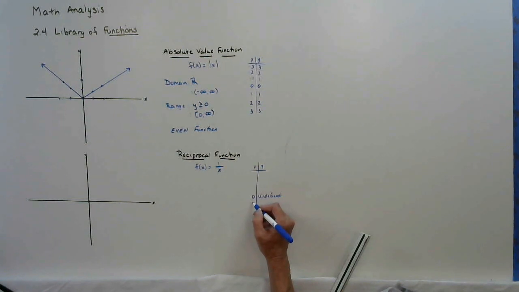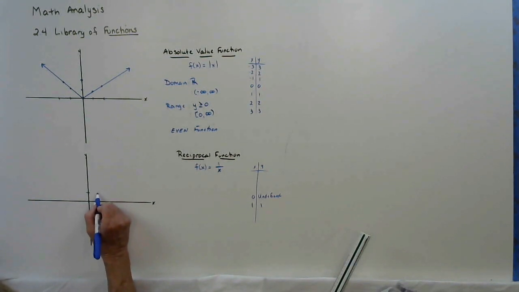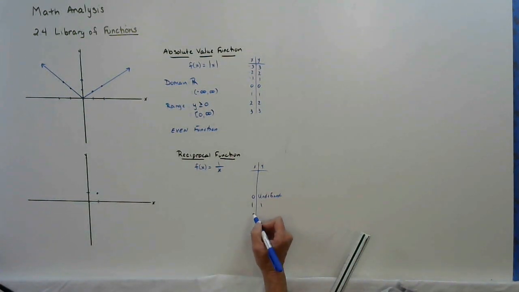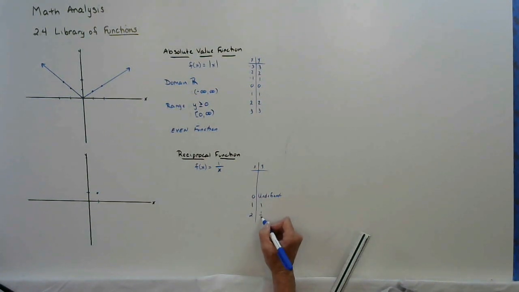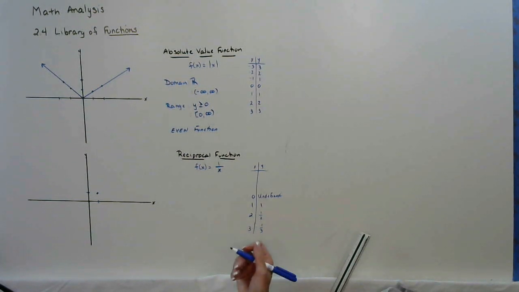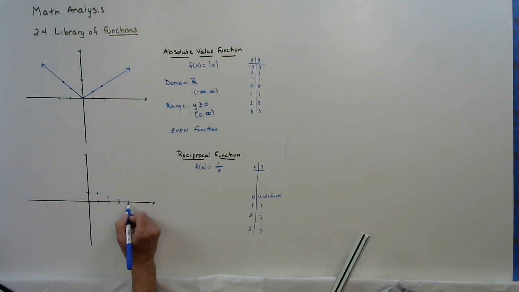If I substitute positive 1, 1 divided by 1, 1. If I substitute in 2, I get 1 divided by 2. If I substitute in 3, I get 1 divided by 3. So you'll notice that if I substitute in 2, I get a half. If I substitute in 3, I get a third. 4, I get a fourth.